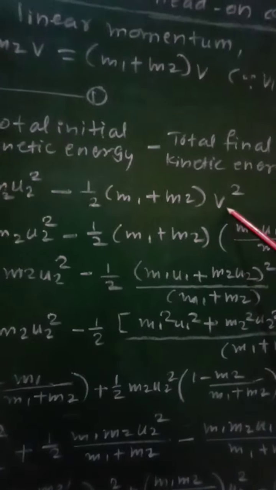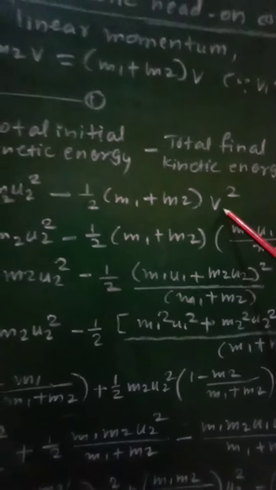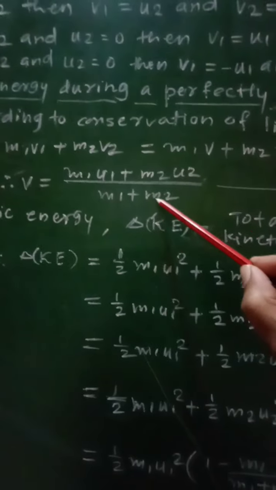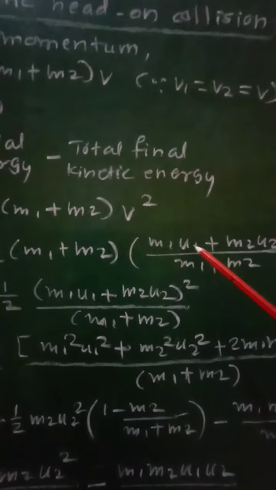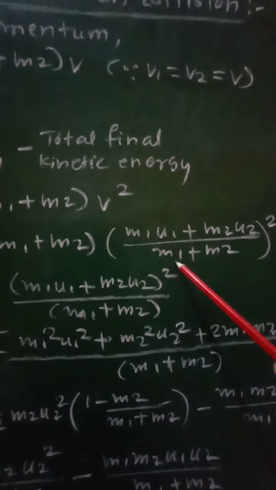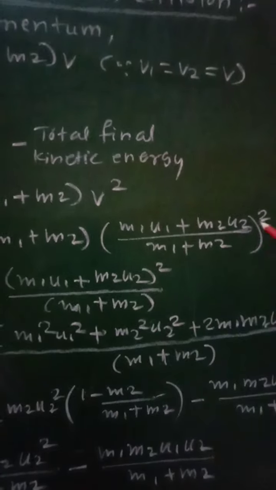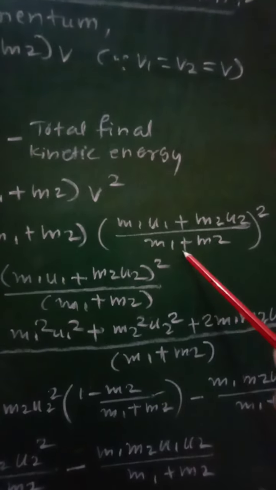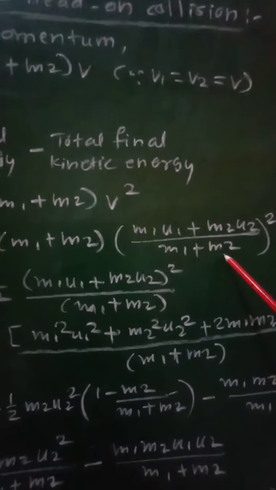Now the value of phi from equation 1, that is m1 u1 plus m2 u2 upon m1 plus m2, is put there and squared. It is written as m1 u1 plus m2 u2 upon m1 plus m2 whole square, that is, the square of the numerator term divided by the square of the denominator term.